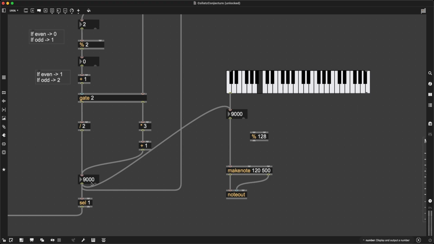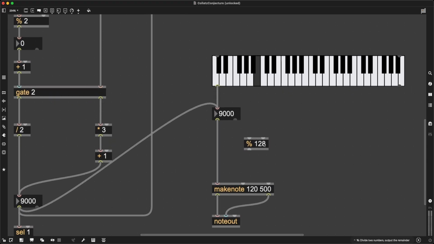If it's 127, it's 127. If it's 128, we loop back to 0. And then if it's 129, we keep counting from 1, 2, 3, 4 until we reach another 128, in which we loop back again to 0.